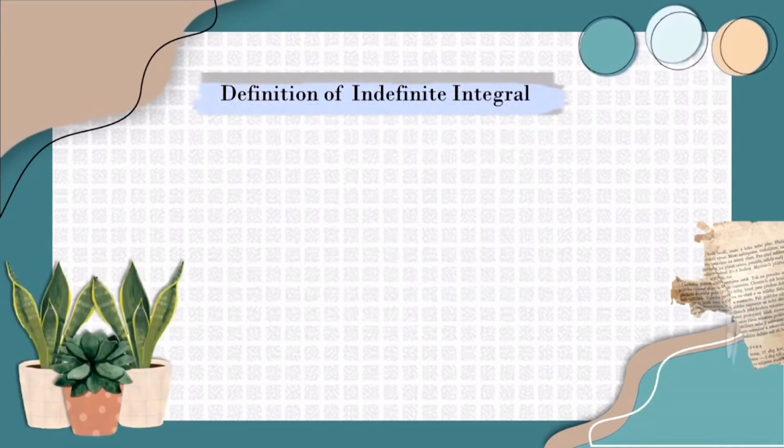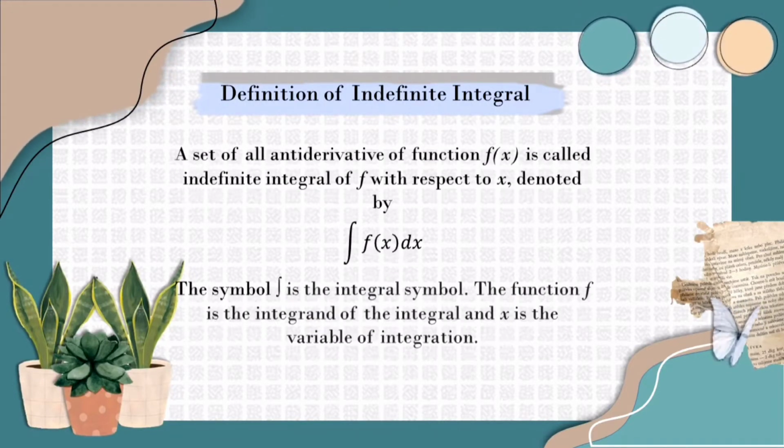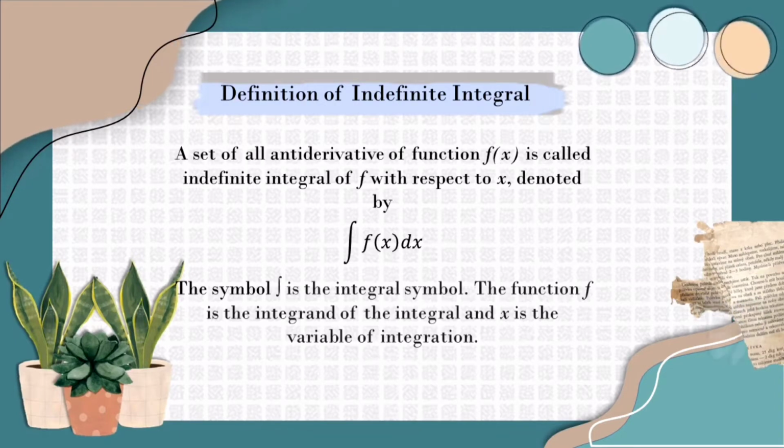Let's take a look at the definition of indefinite integral. Indefinite integral is a set of all antiderivatives of function f(x). It's called the indefinite integral of f with respect to x, denoted by the integral of function f of x with respect to x. The symbol integration is the integral symbol. The function f is the integrand of the integral and x is the variable of integration.